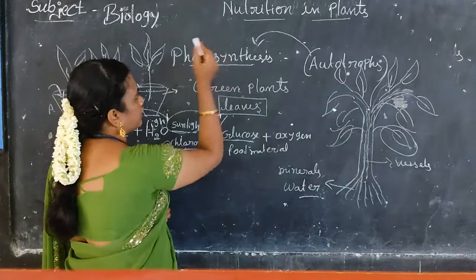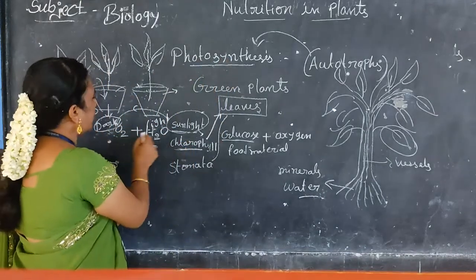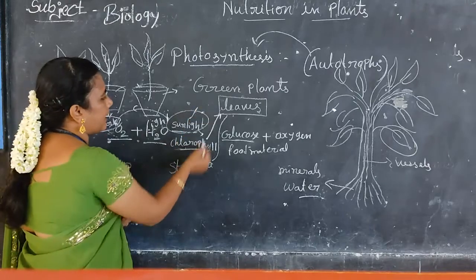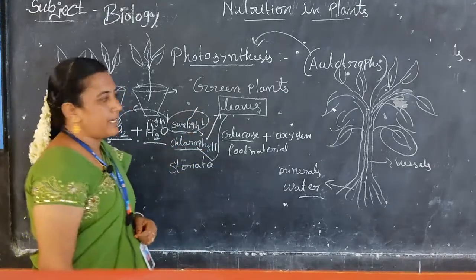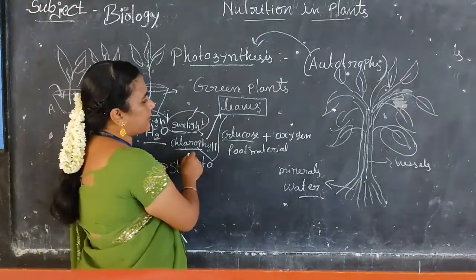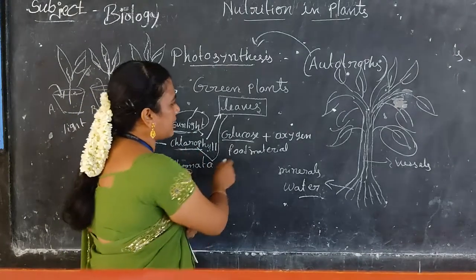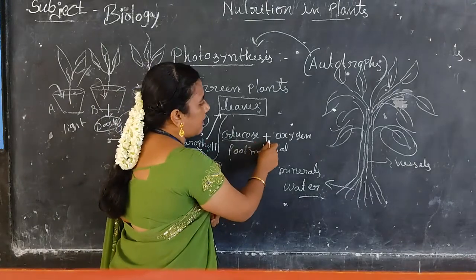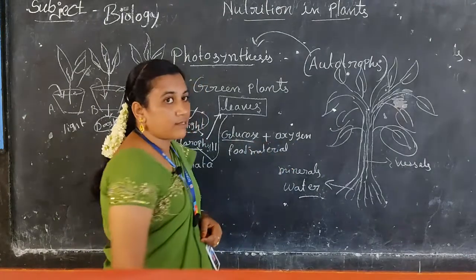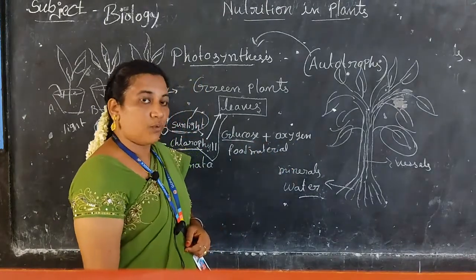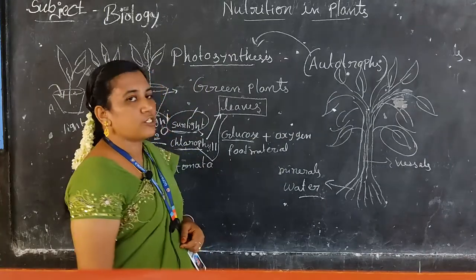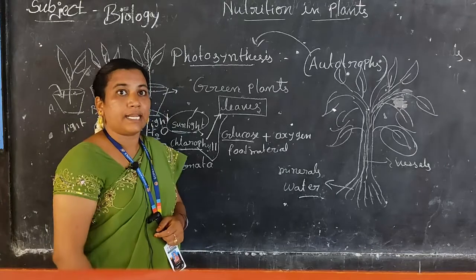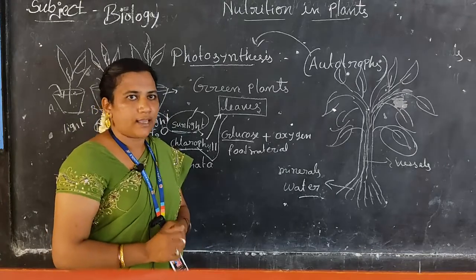So the photosynthesis process requires carbon dioxide, water, sunlight and chlorophyll pigment. In the presence of these, the plant can prepare its own food materials in the form of glucose and starch. Along with that it releases oxygen into the atmosphere. So we can say that photosynthesis keeps the carbon dioxide and oxygen levels balanced.